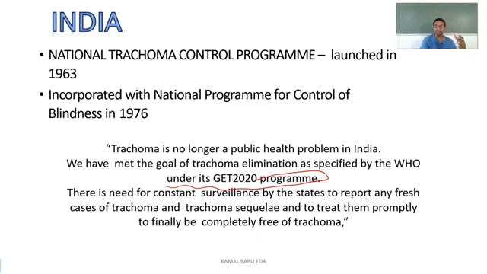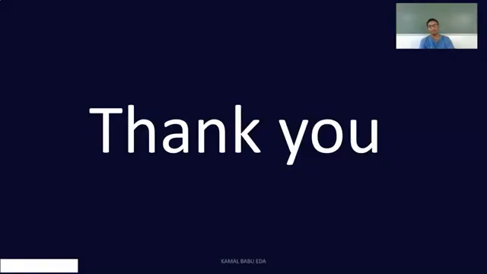In India, in which year was this National Trachoma Control Program launched? In 1963, and it was incorporated into the National Program for Control of Blindness in the year 1976. And India has achieved the goal of eliminating trachoma as a major health problem. The main thing we have to do is keep surveillance. If you find any new case, treat it promptly so that the disease is eliminated from the person completely.